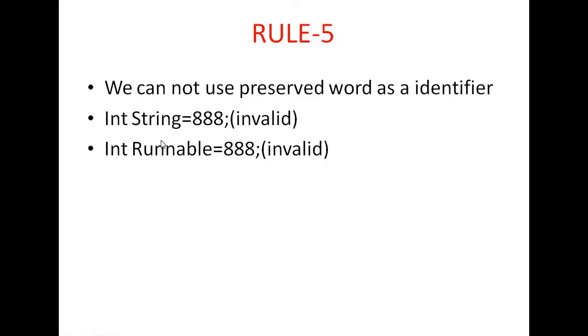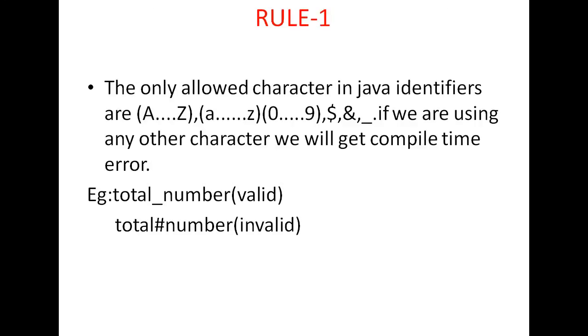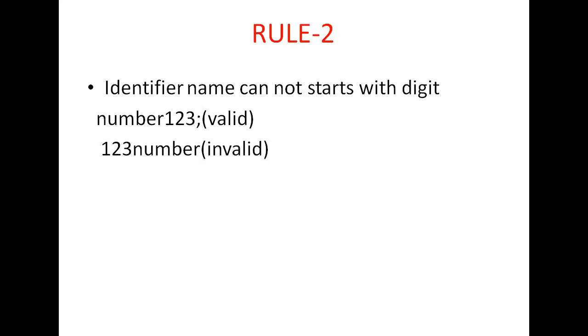So these are the 5 rules you must remember while writing an identifier. What is the first rule? The only allowed characters are capital letters, small letters, digits, underscore symbol, ampersand symbol, and dollar symbol. What is the second rule? Cannot start with a digit. Identifier names cannot start with a digit.